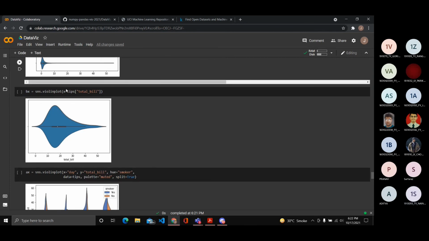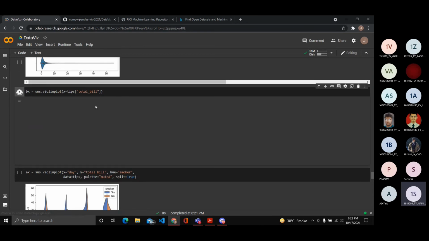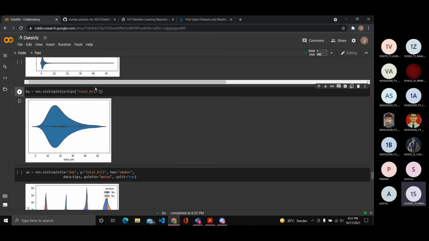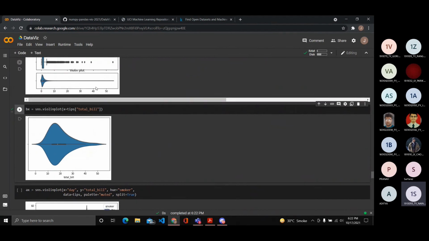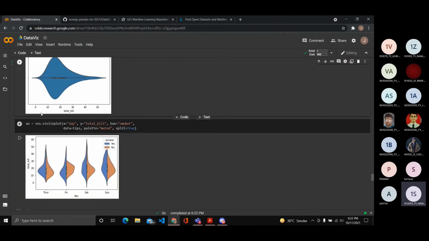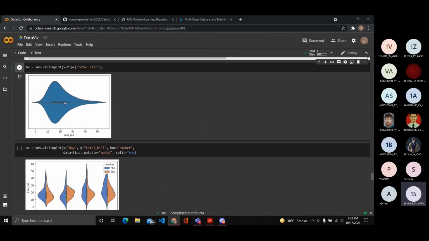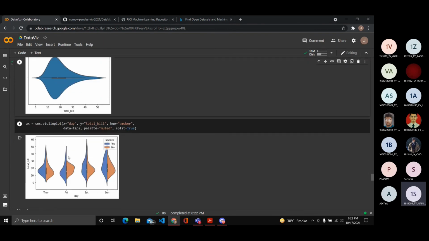skewed to the right. In a more practical example, we can use the total bill as we used for other functions to graph the violin plot. Now, a violin plot is usually symmetric on both sides. We don't really need that always. So we can replace the second side and use it to categorize.